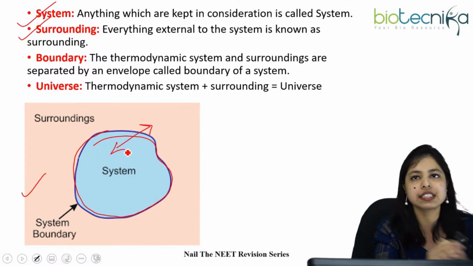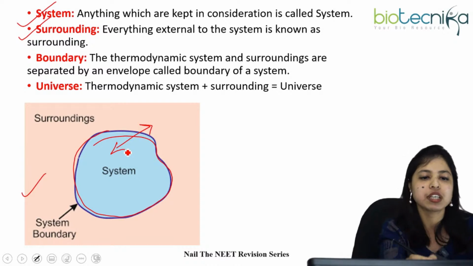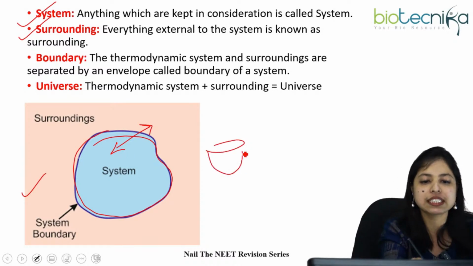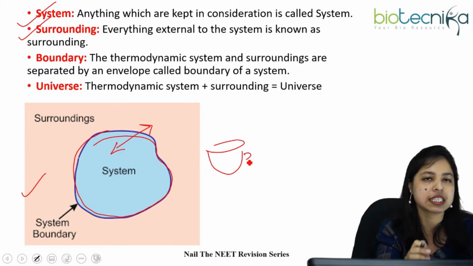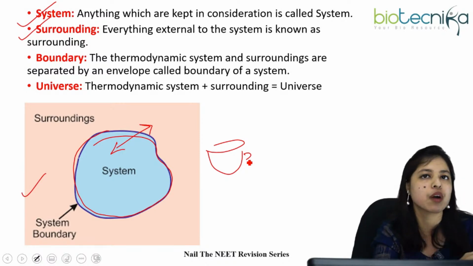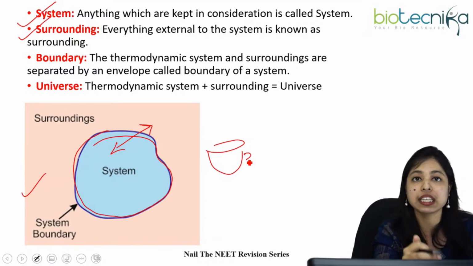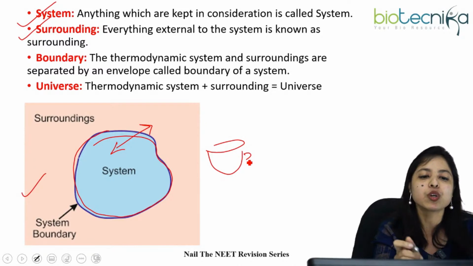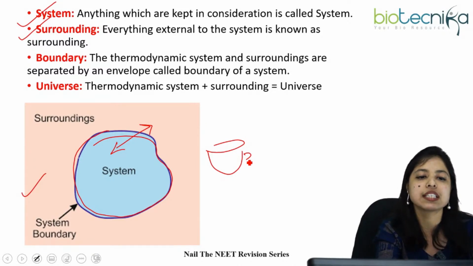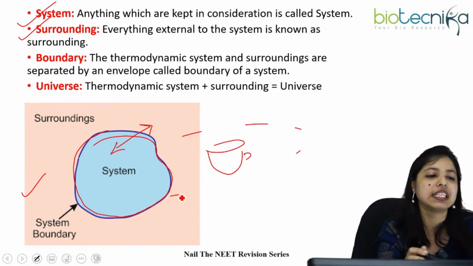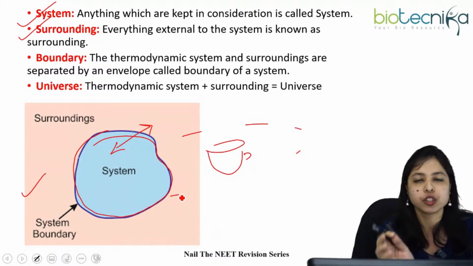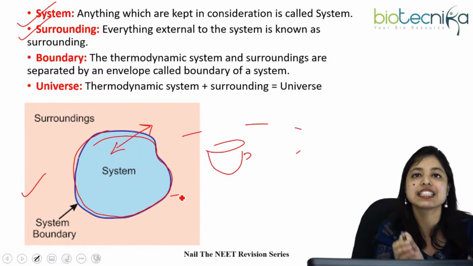So system के बाहर जो भी होता है, let me tell you one thing. Suppose that is a cup of tea, right? So this is our system. We are going to study everything on this system, right? So everything external to the system is called the surroundings. And together, the system and surroundings, we will call that the universe.